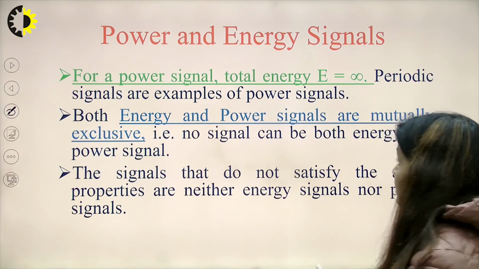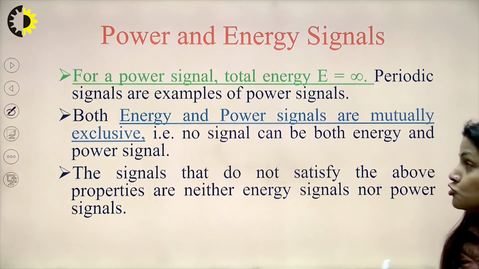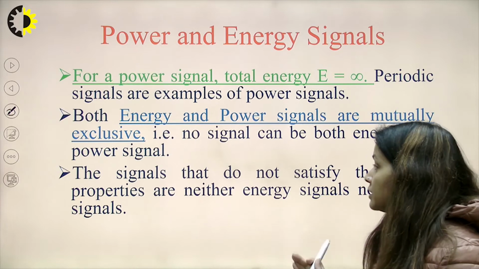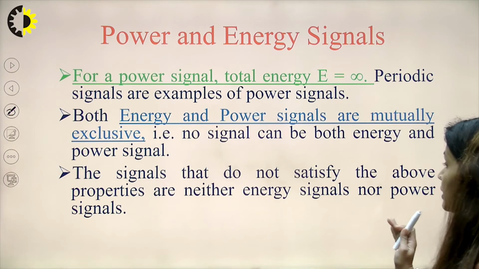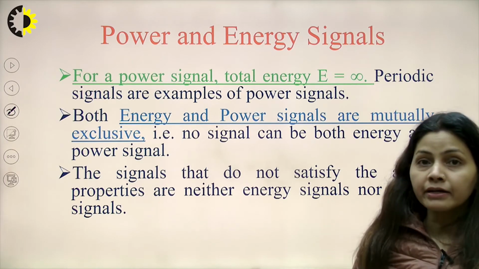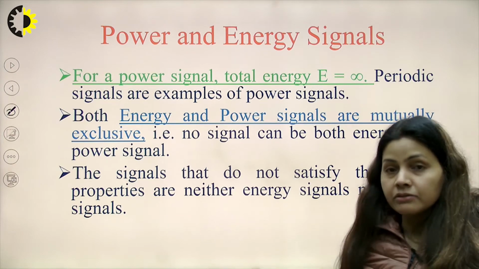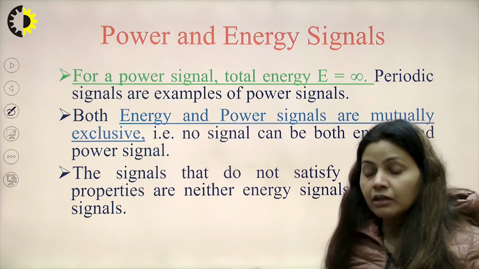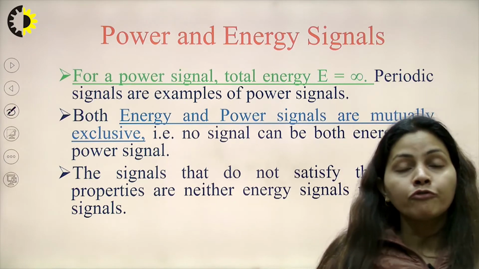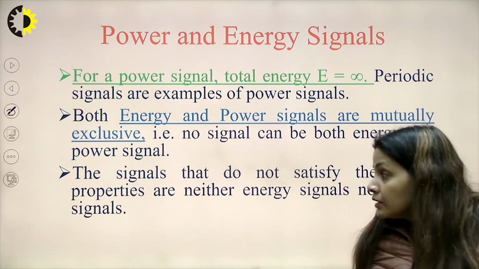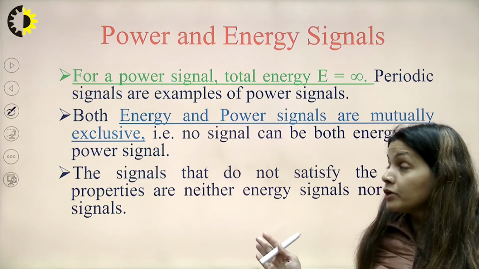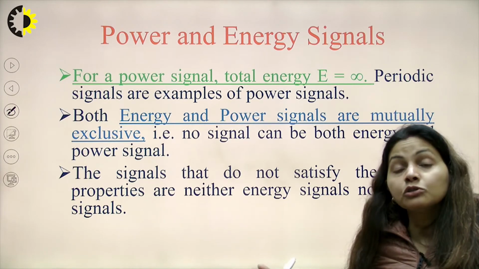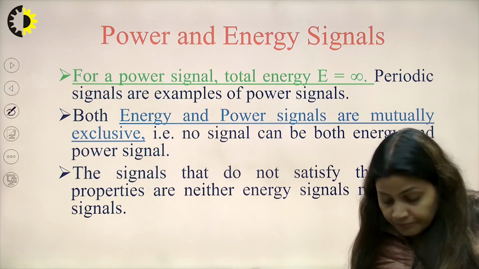So, energy and power signals are mutually exclusive. The signals that do not satisfy the above properties are characterized neither as energy signals nor as power signals. These are very important points, along with the 4 formulae we have discussed, on how to calculate the energy and the power of a signal.